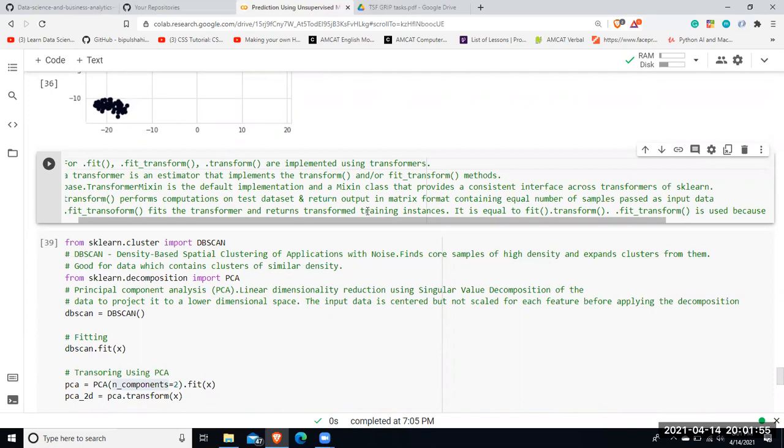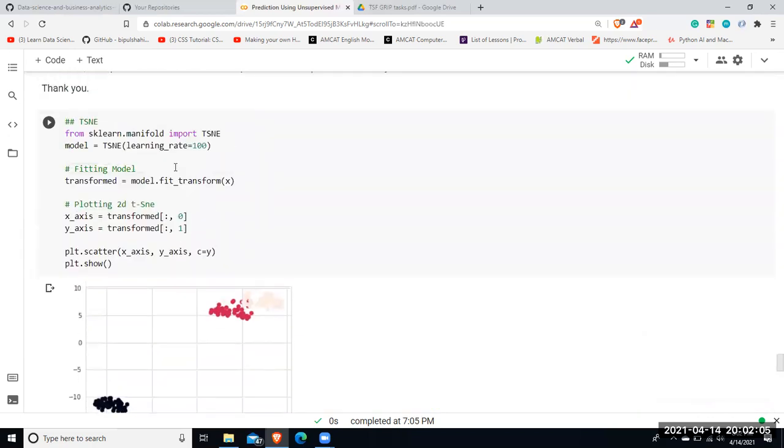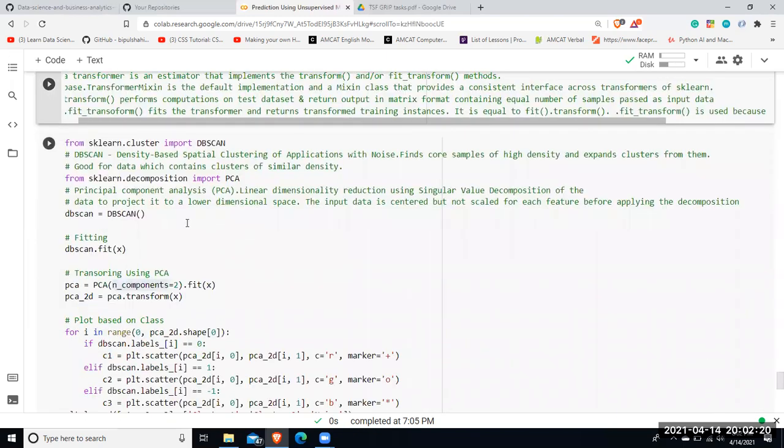A transformer is nothing but an estimator that implements transform or fit_transform methods. So basically the difference is that fit_transform is much more effective than using dot fit separately and then dot transform separately. Fit_transform actually means dot fit then dot transform continuously.